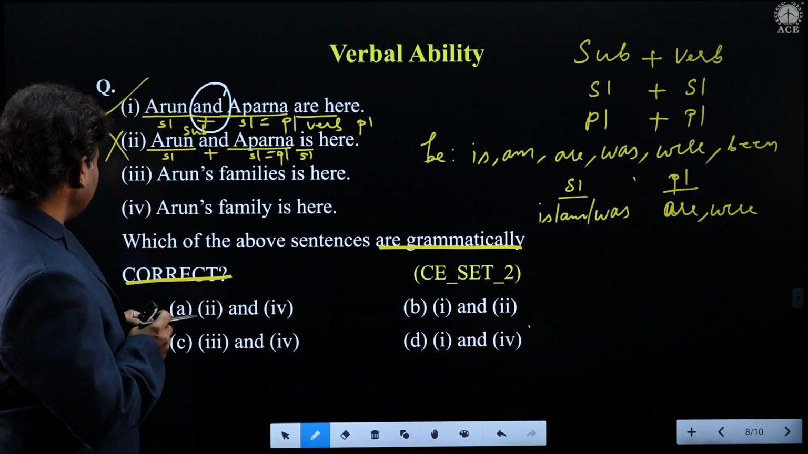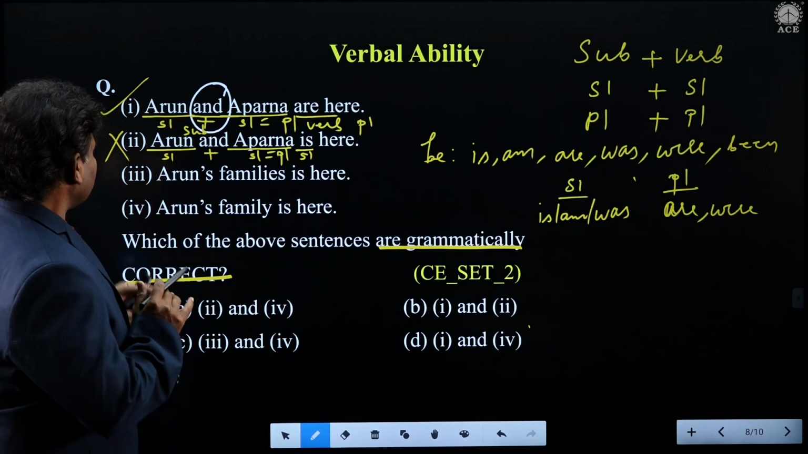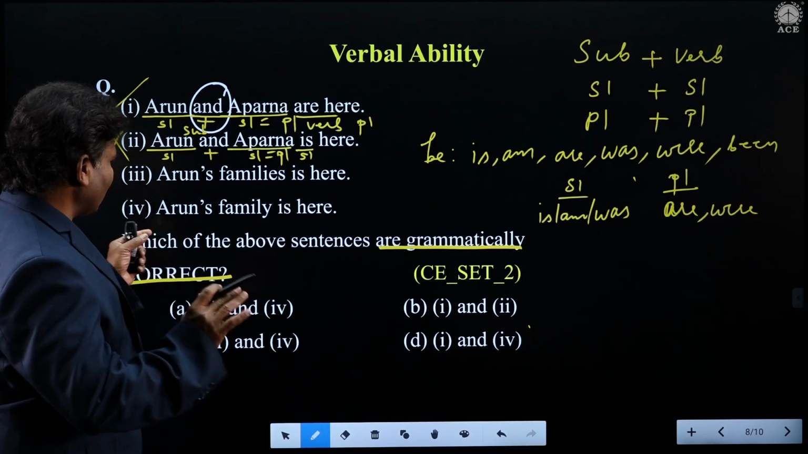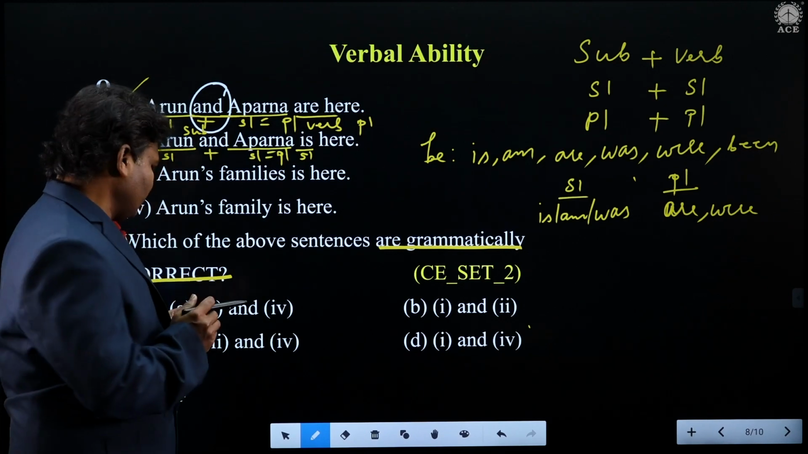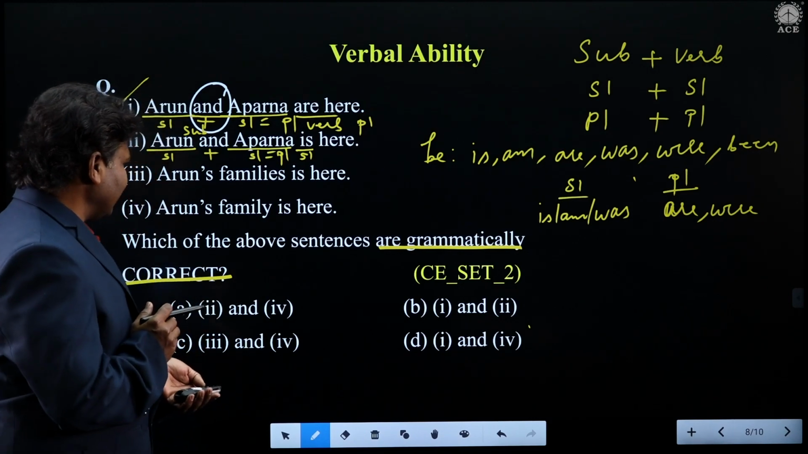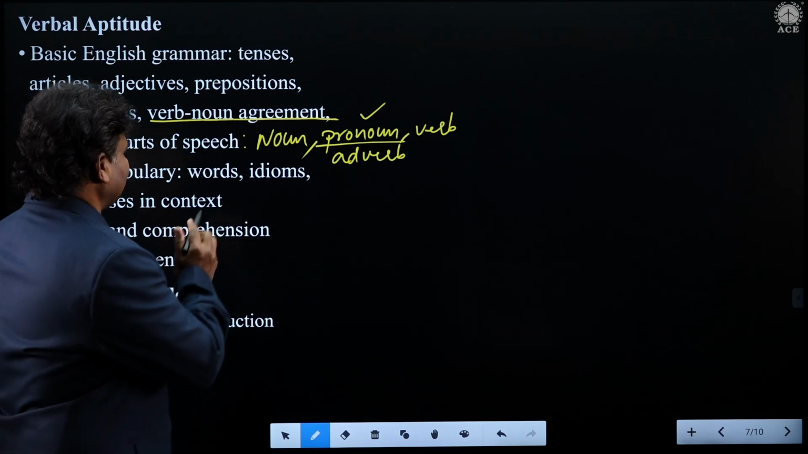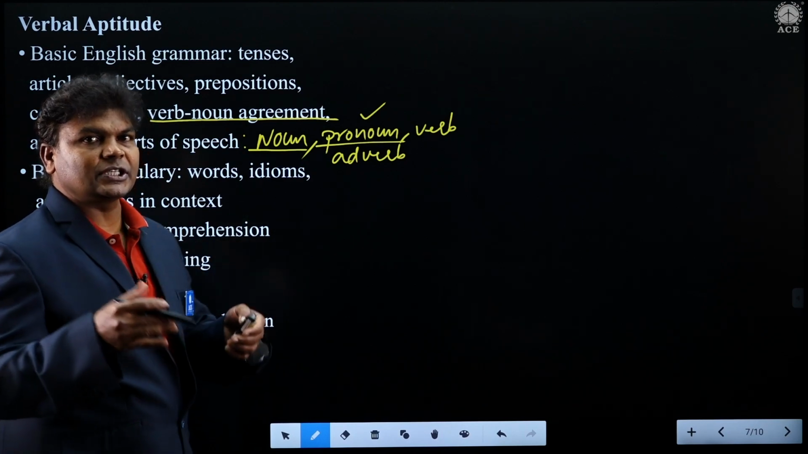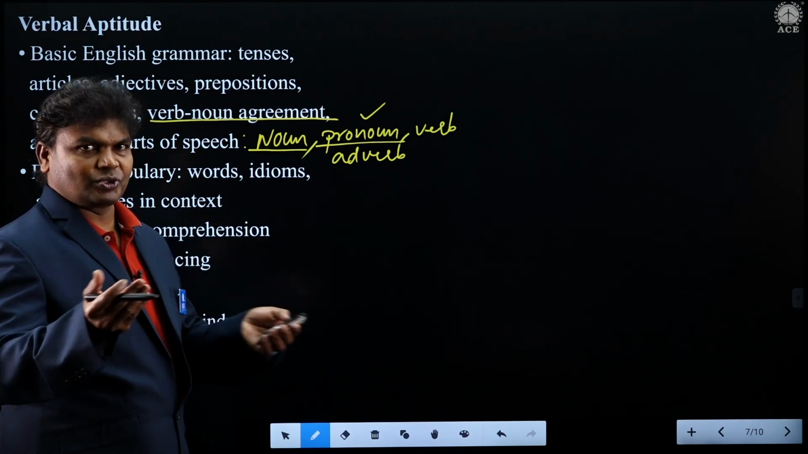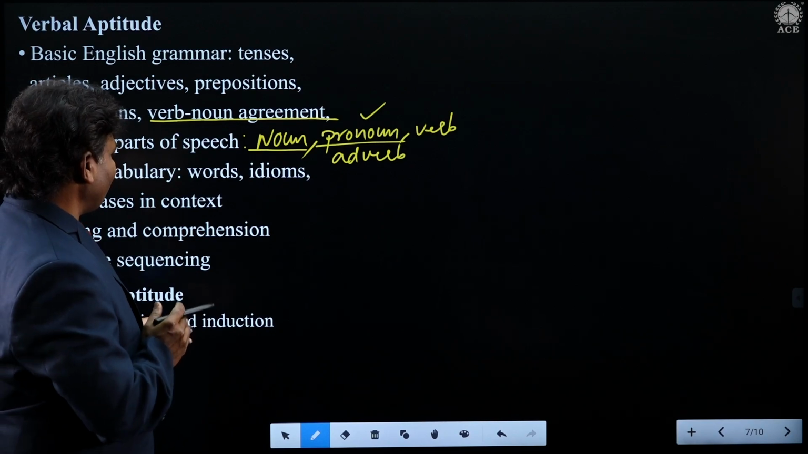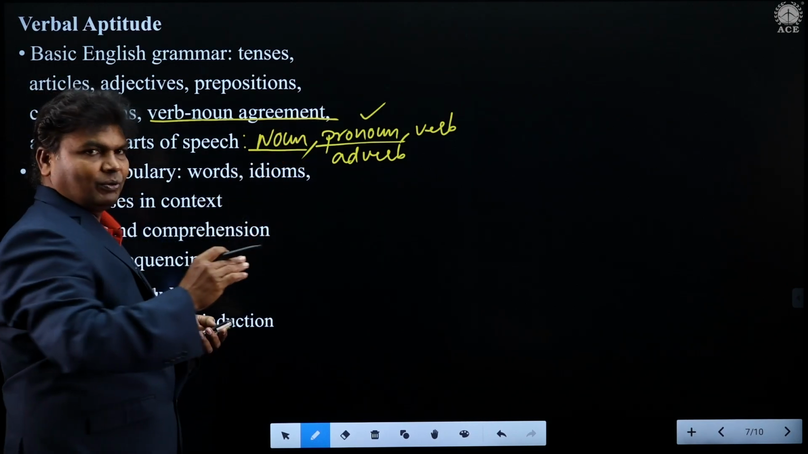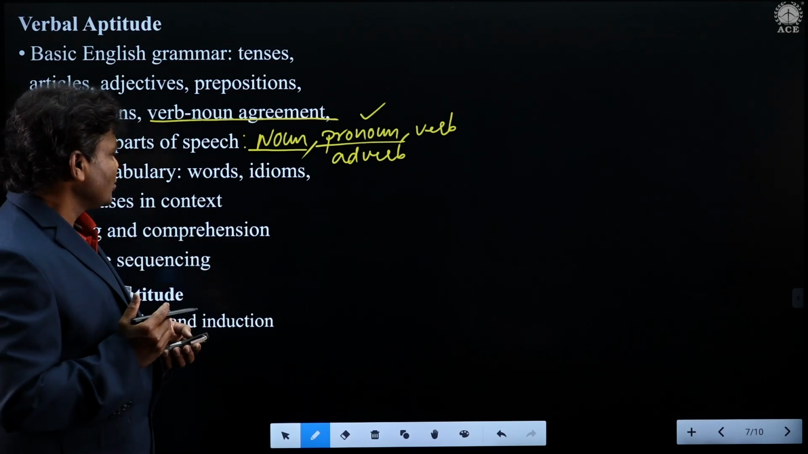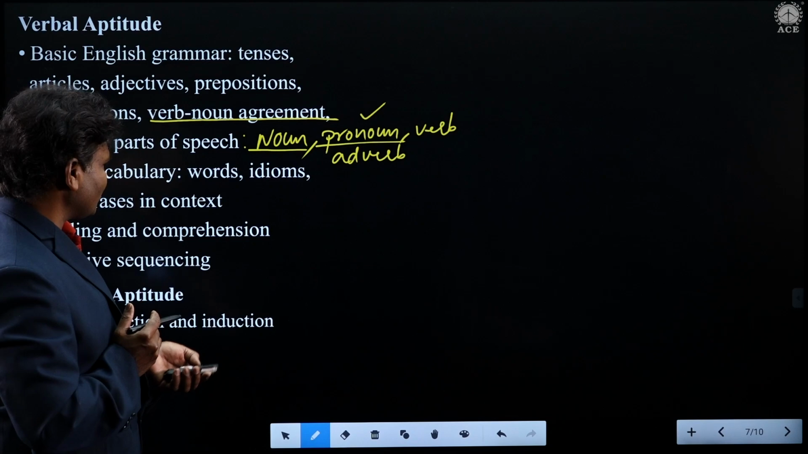We'll go with the third option and see. Arun's families is here. No doubt this chapter comes from the noun. One of the kinds of nouns is what we call possessive nouns. One of the chapters is the nouns, when we divide them into common noun, proper noun, possessive nouns. So you find from that chapter this question has been taken.